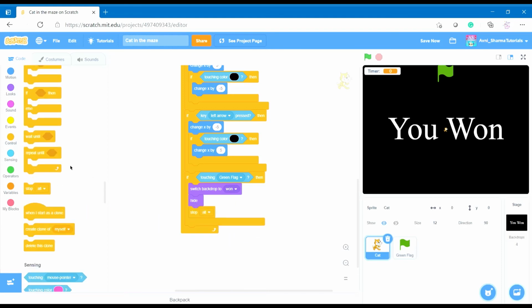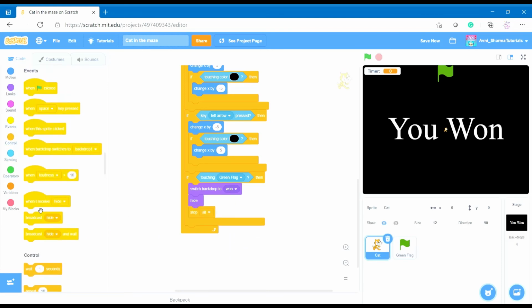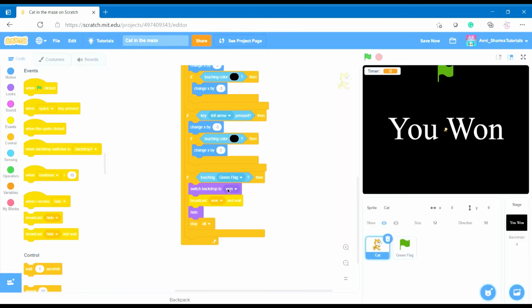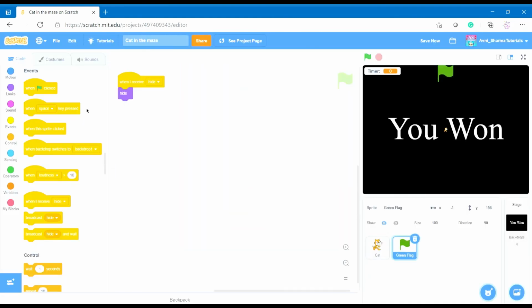But we also want the other people to hide as well. So broadcast message hide or 1. I'll do 1 this time because there's already a message called hide. We will say when I receive hide, and now we will make it 1. Let's see how much we have done.